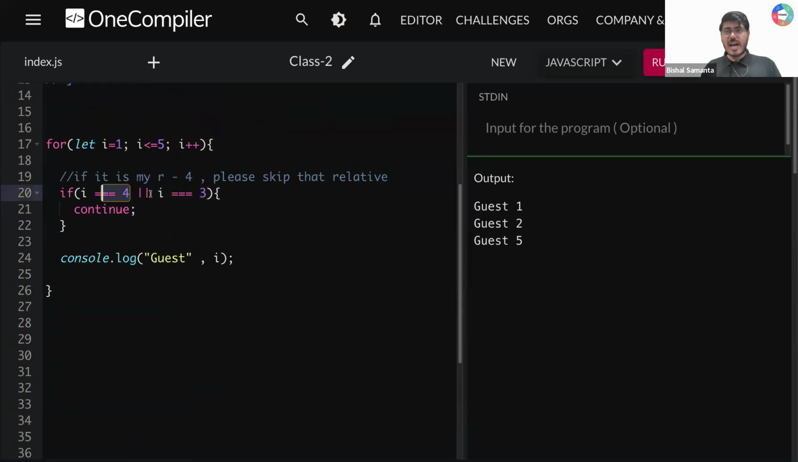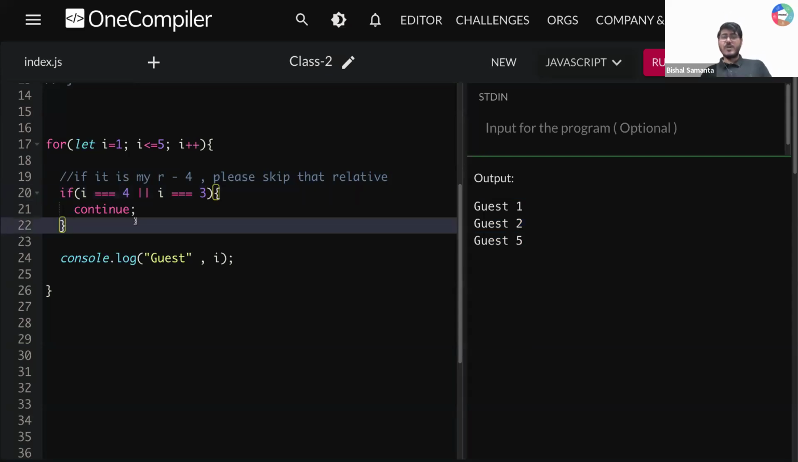Why? I'm writing here either i value is 4 or i value is 3. If any one of these is true, skip it. So i value 1, not skipping, 2 not skipping, but 3 I'm skipping, 4 I'm skipping, 5 I'm skipping as well. Right? So here are the consequences. Don't worry, we'll learn it again tomorrow. Understood, guys? All the rules or logic that you have learned are going to remain the same.